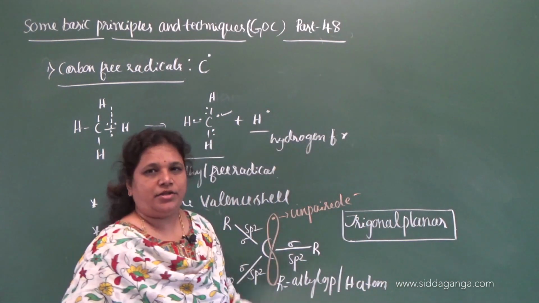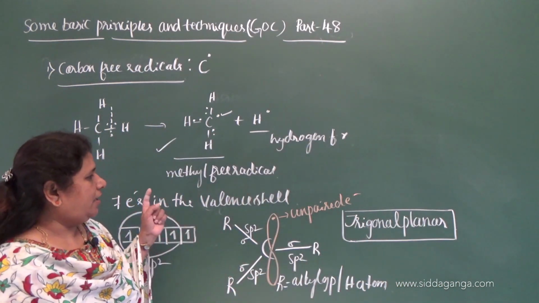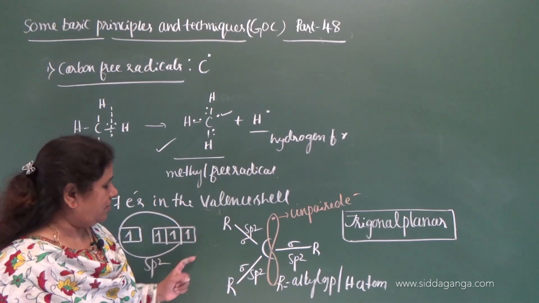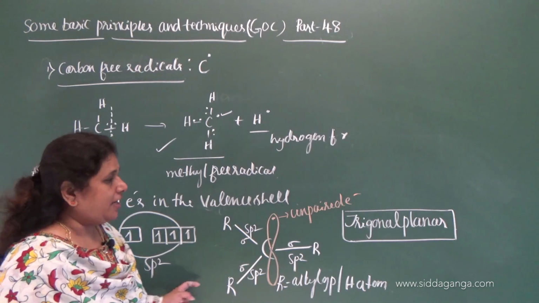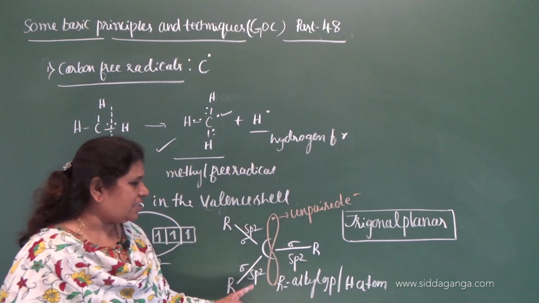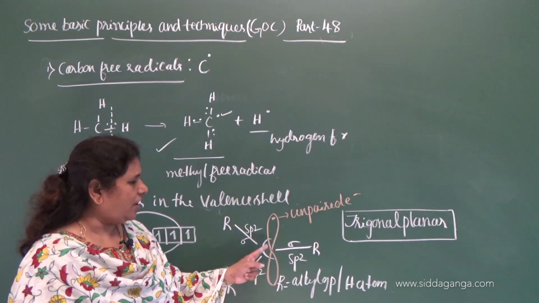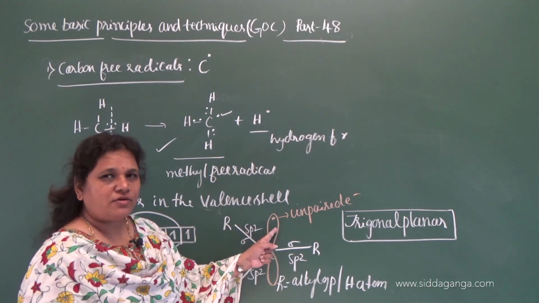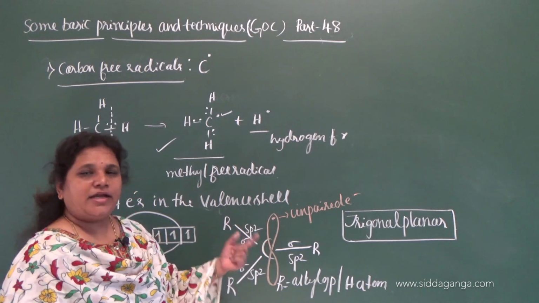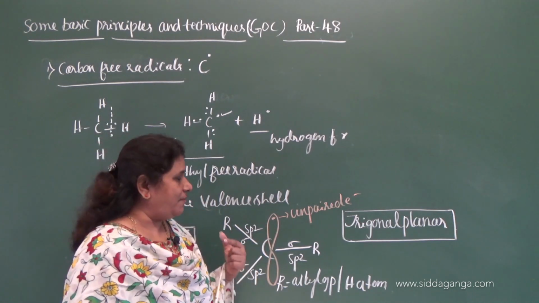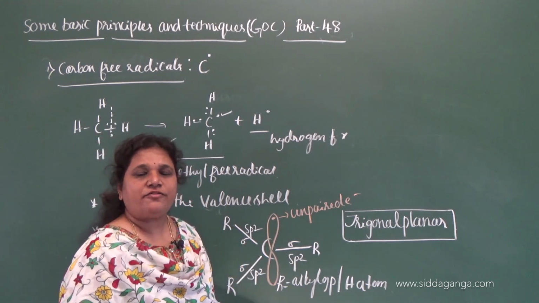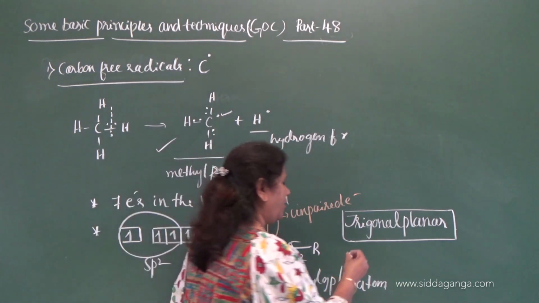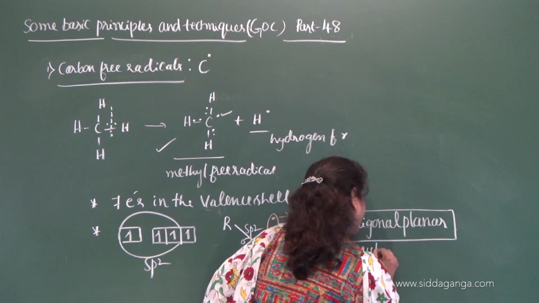So this is the geometry of the carbon free radical. You need to remember that in carbon free radicals there are 7 electrons in the valence shell. It undergoes sp2 hybridization and forms 3 sigma bonds, left with one unhybridized orbital which contains one electron, that is the unpaired electron. It needs only one electron to complete its octet structure. Therefore, it is a neutral electrophile.